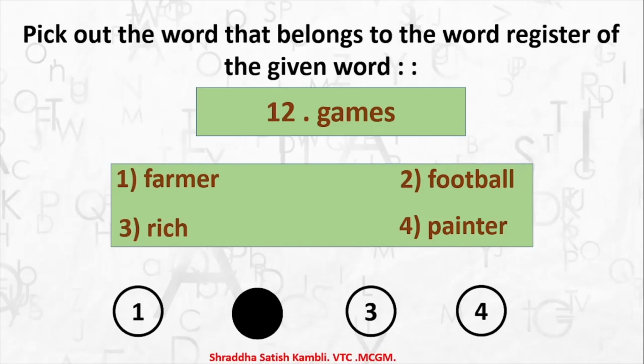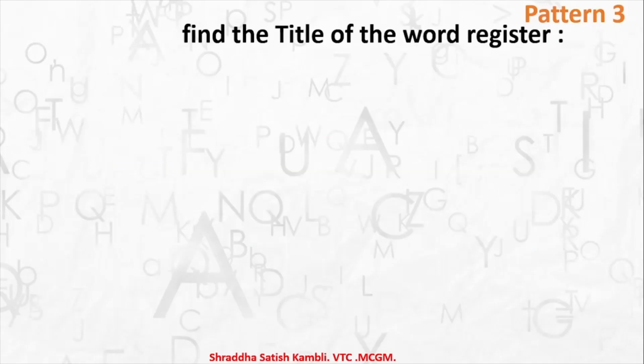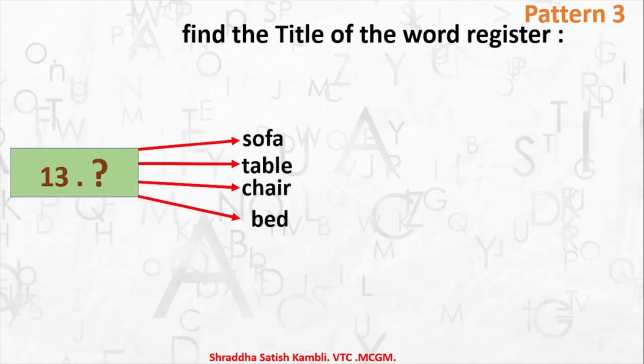Let us now move on and do a few examples in pattern 3. So what does pattern 3 say? It says find the title of the word register. So here there is a word register which is given to you, but you do not know what the title of this particular word register is. That is, you do not know the main word which is related or which these words are part of.